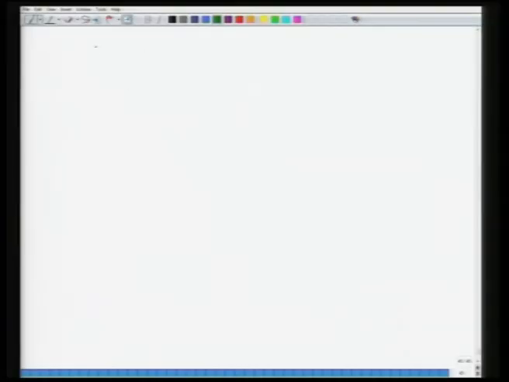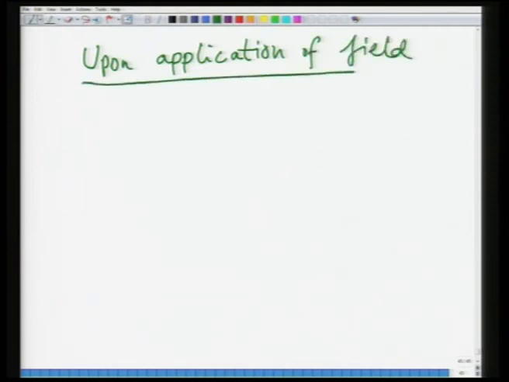So, let us say upon application of field, we have, so this is the center. So, let us say this is negative, okay, and the positive is somewhere here. So, this is your center of positive charge.